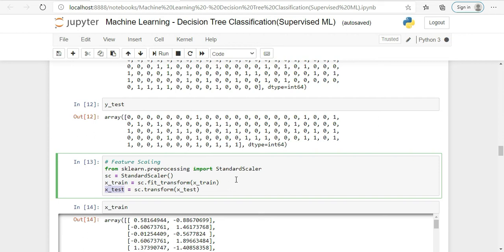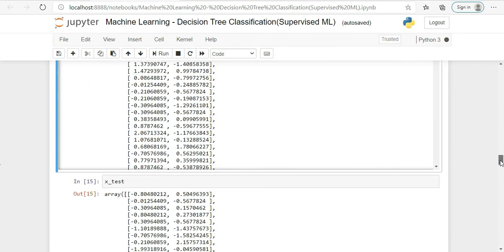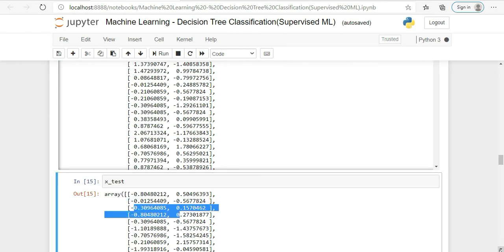So in the first scenario we are fitting then transforming, and the value of x_test we are just transforming. So value of x_train is this after fitting and transforming, and value of x_test is this after only transforming.